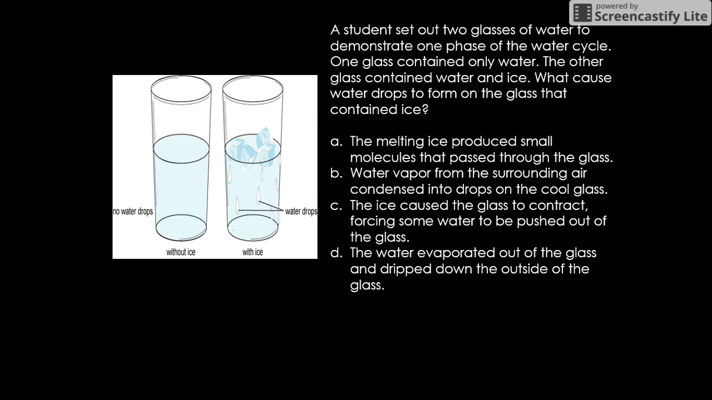All right, so let's get into some questions about the water cycle. A student set out 2 glasses of water to demonstrate one phase of the water cycle. One glass contained water. The other glass contained water and ice. What caused water drops to form on the glass that contained ice? So our key thing here is water drops are forming. So if liquid water is forming, what's happening? Take a look at your vocab. What causes liquid water to form? The only process that causes liquid water to form is condensation. The only answer choice that even mentions condensation is B. So we're always looking for our keywords. Water drops are forming. Drops are liquid. So if liquid is forming, you know condensation is happening.